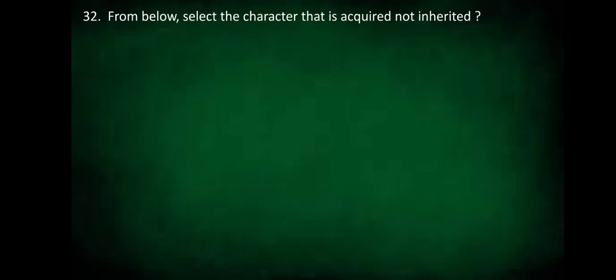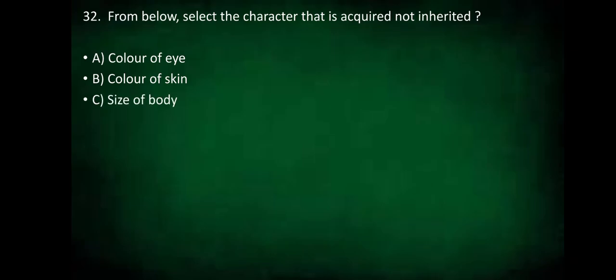Our 32nd question. From below, select the character that is acquired, not inherited. Is it the color of eye? Is it the color of skin? Is it the size of body or nature of hair? The answer is size of the body. So this character is acquired and not inherited.